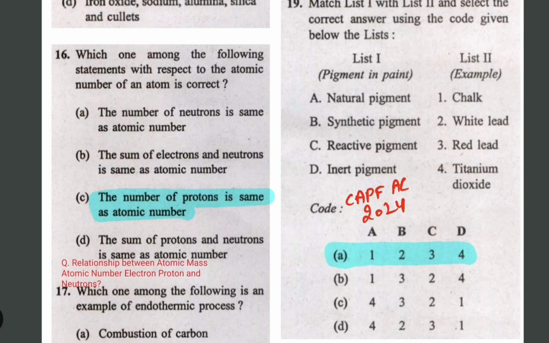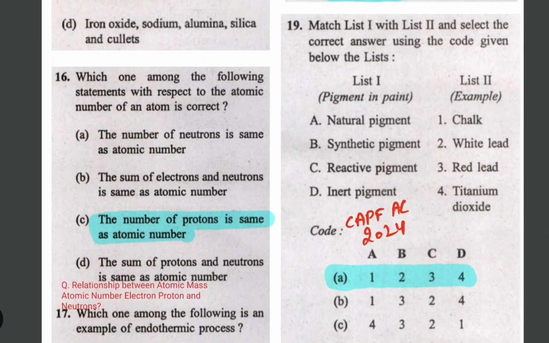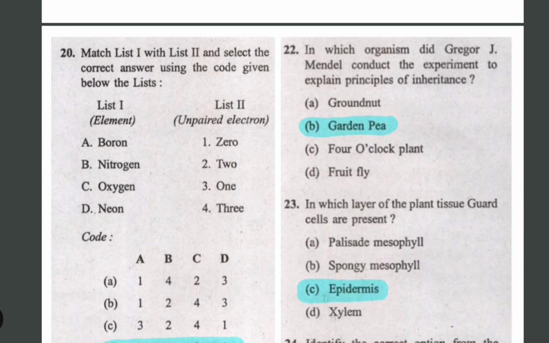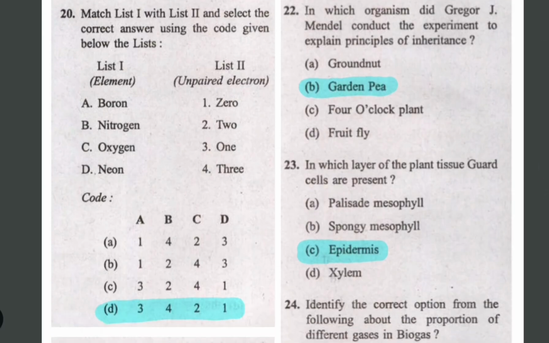This is about pigments and their examples. Natural pigment, chalk; synthetic pigment, white lead; reactive pigment, red lead; inert pigment, titanium oxide. And the next question is related to unpaired electrons. You will need knowledge about unpaired electrons and valence electrons. You can do it easily. Just go through the options.